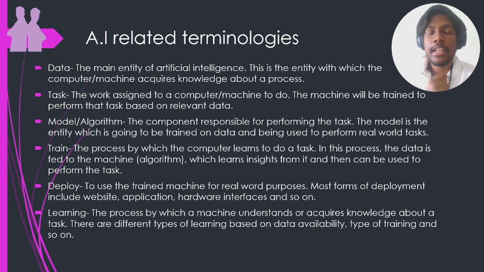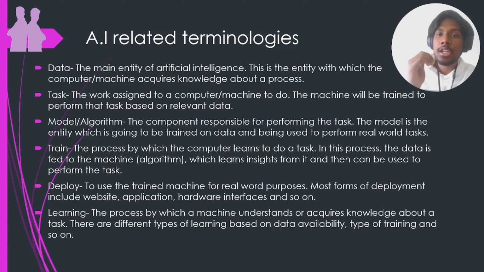Each algorithm will have parameters, and it will try to find the value of the parameters. For example, x plus y is equal to 3 and 2x plus 2y is equal to 6. These are two equations, and you try to find the value of x and y, right? This is what happens in the training of an algorithm. So x and y are the parameters of the algorithm, and 3 and 6 are the outputs. You fit the inputs and outputs, and you try to find the values of x and y, which are the parameters. And this is what happens during the training phase.